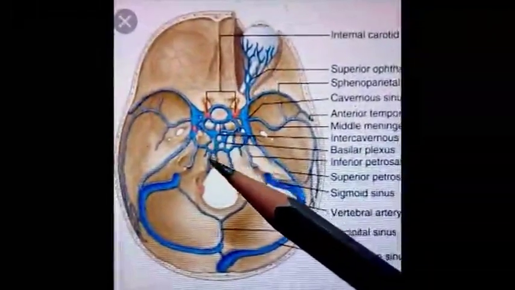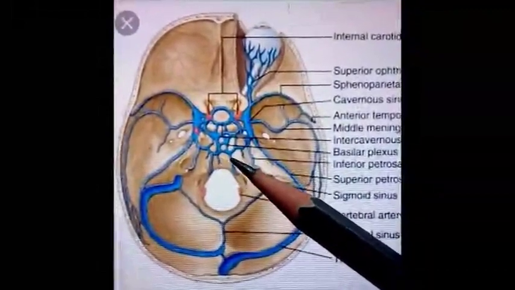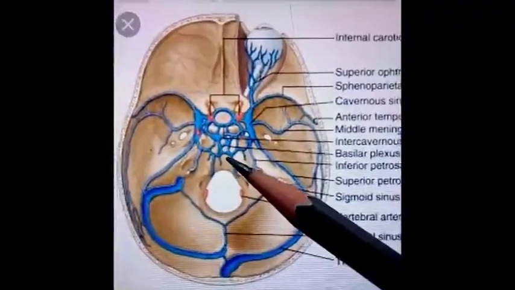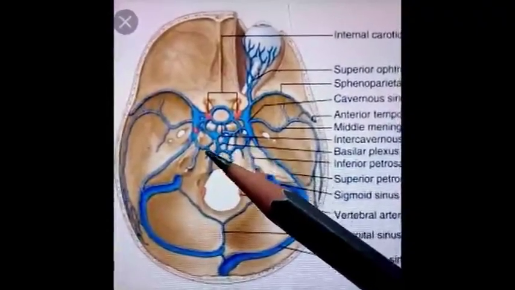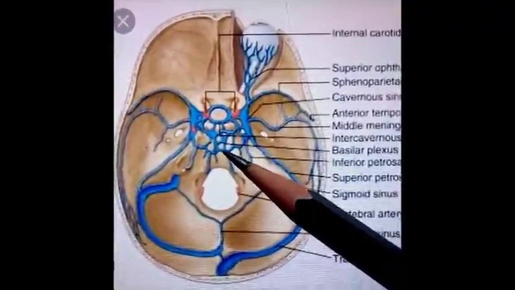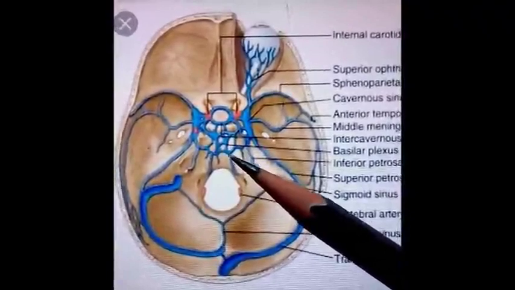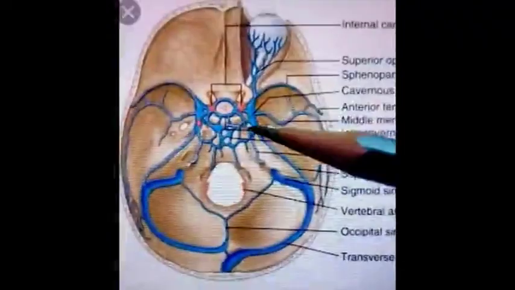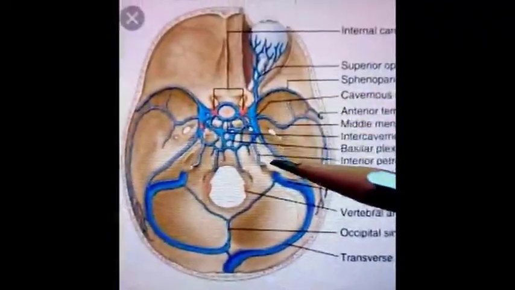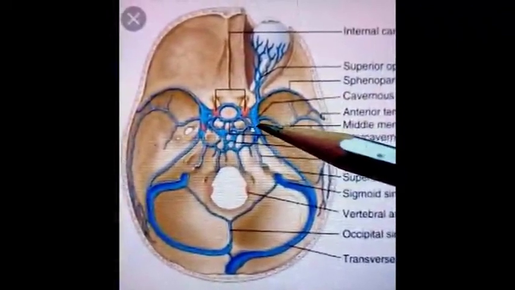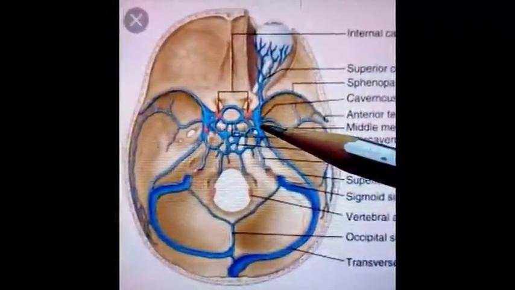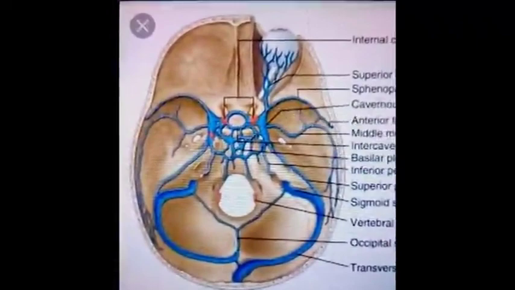This part of the bone is the basilar part of the occipital bone. So the network of these veins which are present in this area is known as the basilar plexus. All these communications of the cavernous sinus are valveless and blood can flow in any direction through them.